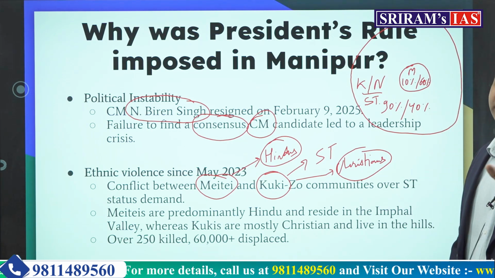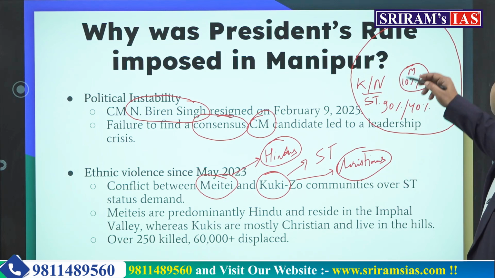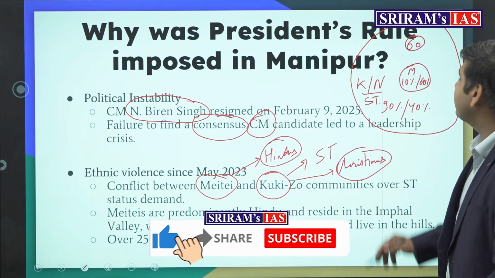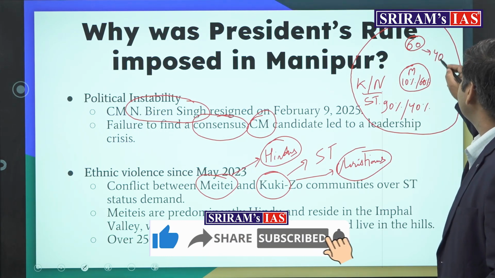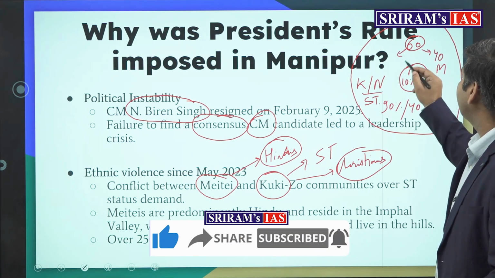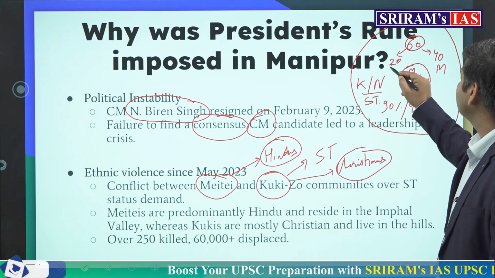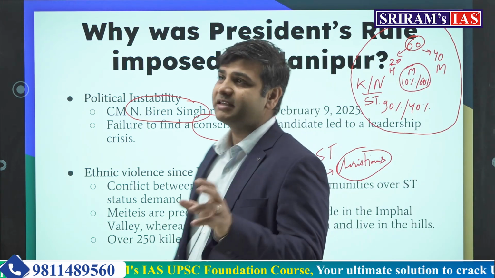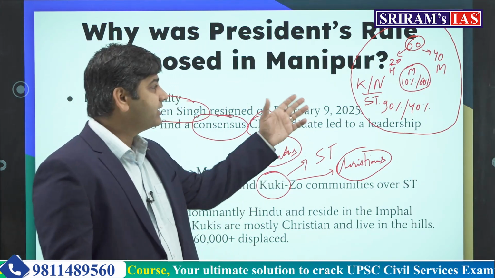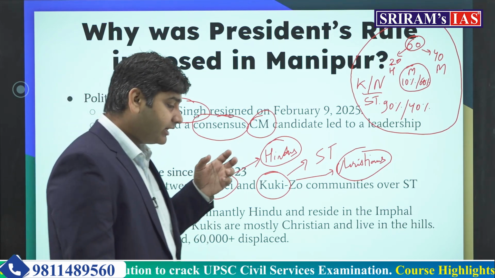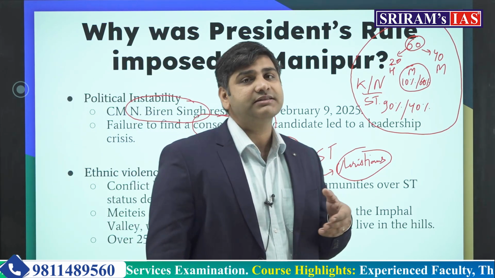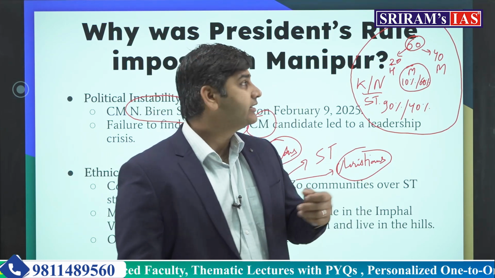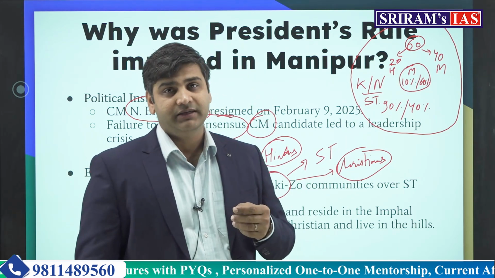Now look at the political representation. Manipur has 60 MLAs in the Legislative Assembly. Out of these 60 MLAs, 40 belong to the Meiteis and around 20 MLAs belong to the hill tribes. So there has been this political misrepresentation which is always pointed out by the hill tribes. They are saying that their population has increased over a period of time and the present census does not reflect it truly, and their seats need to be increased in the Legislative Assembly.